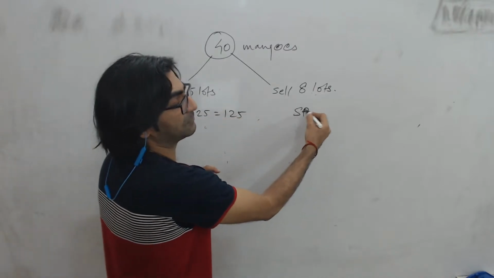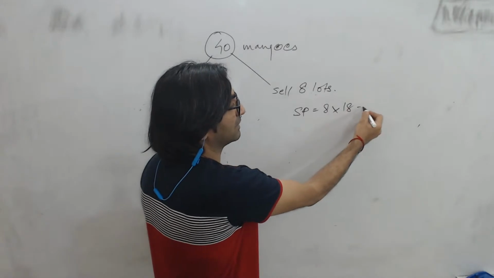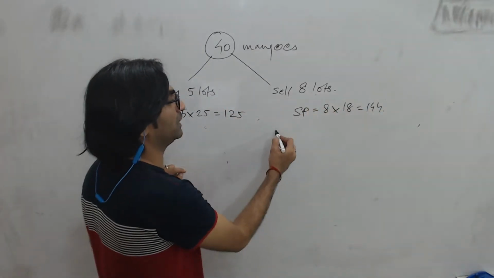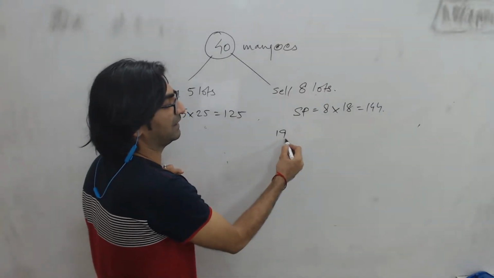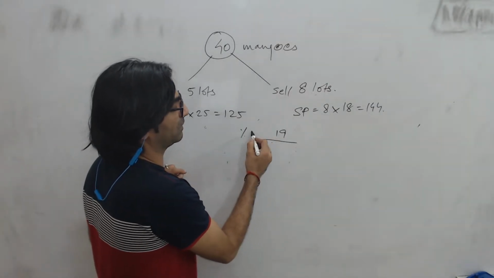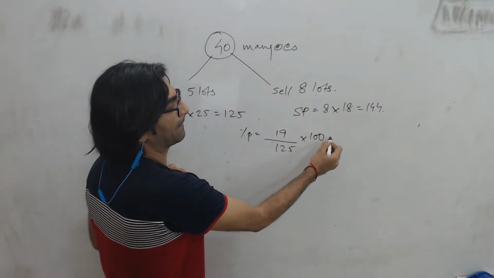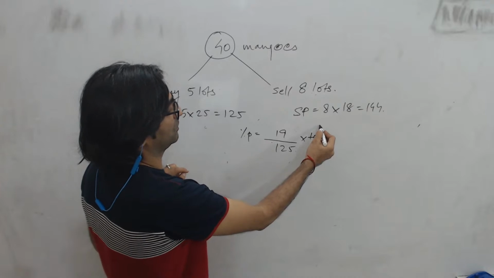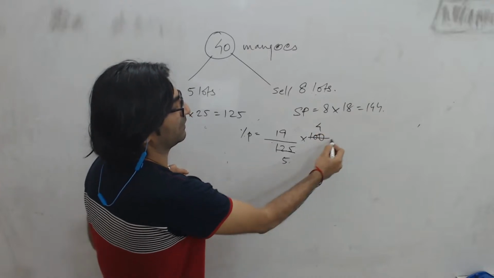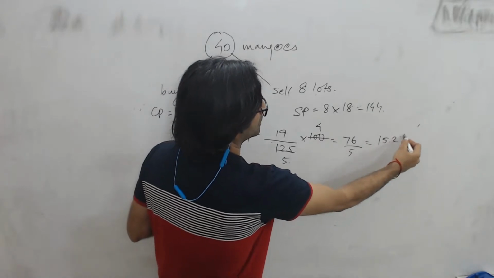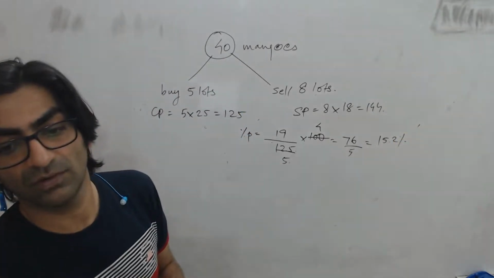But when you're selling, your SP will be 8 times 18, like 144. So if you buy for 125 and sell for 144, your profit is the difference, right? Difference is 19 bucks. So percentage profit would be 19 by cost, 125 into 100. 25, 4s are 100, 5s are 125, 19 4s are 76 upon 5, 15.2%, right? So, yeah, indeed, all of you were right.